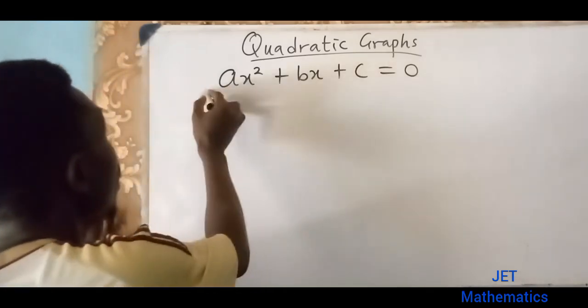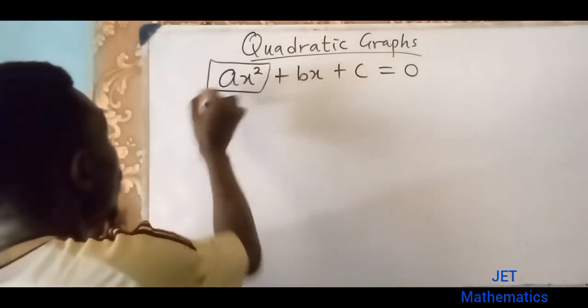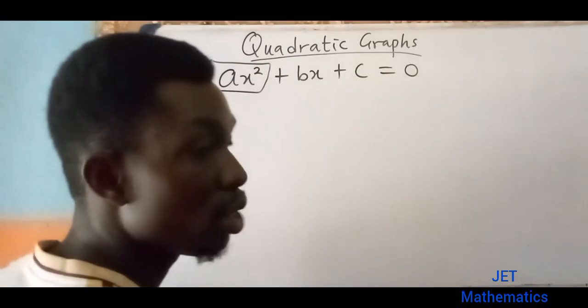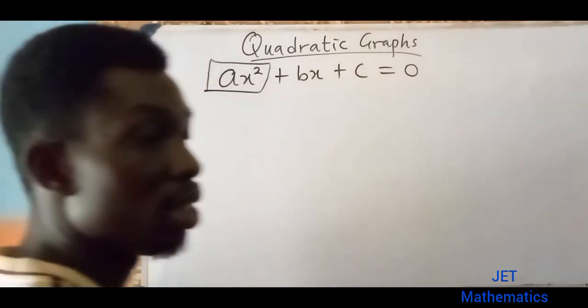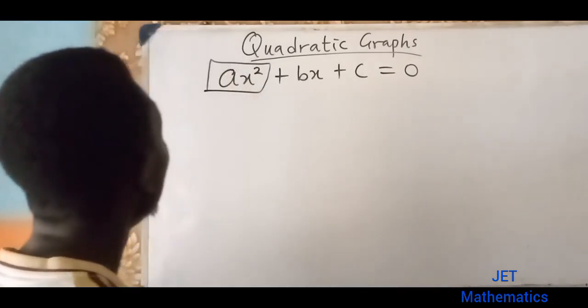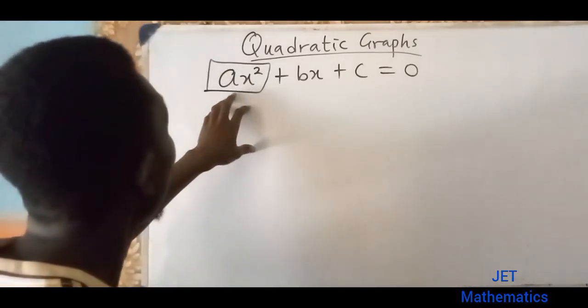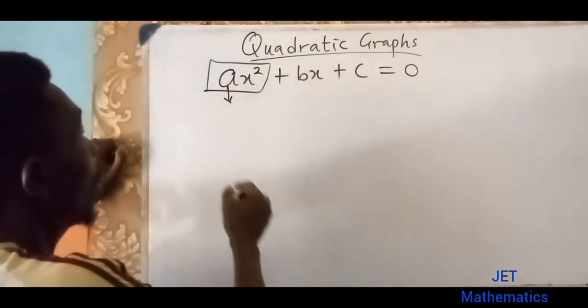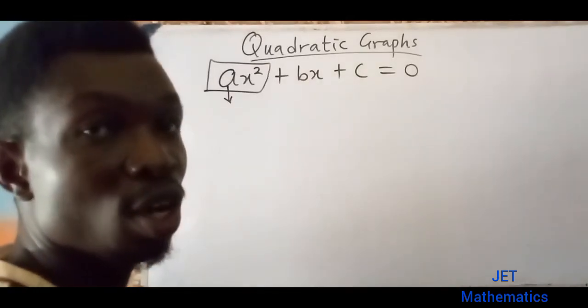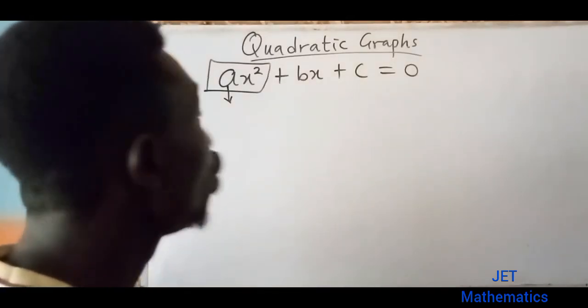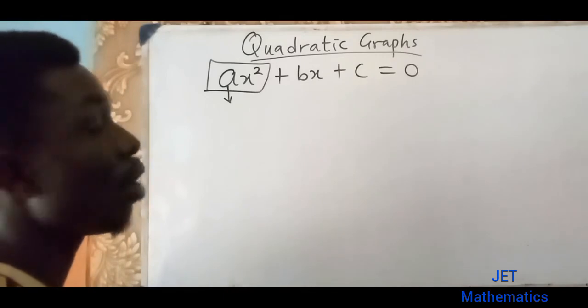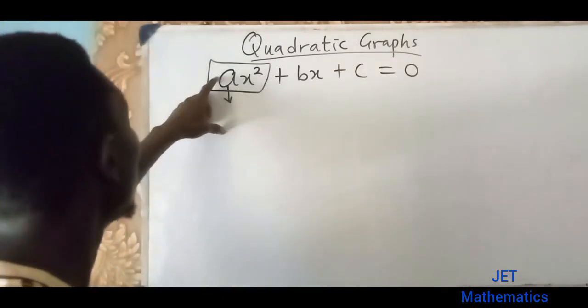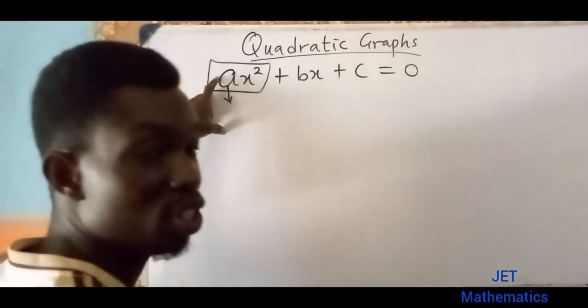Now this is the leading term, ax squared. Depending on a, here is called the leading coefficient. a is the leading coefficient. Now, the nature of the graph depends on the leading coefficient.